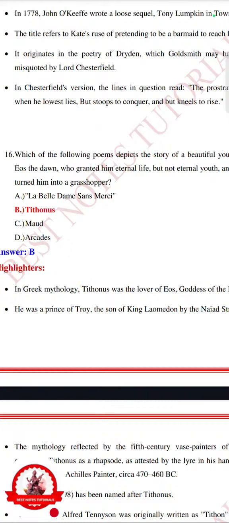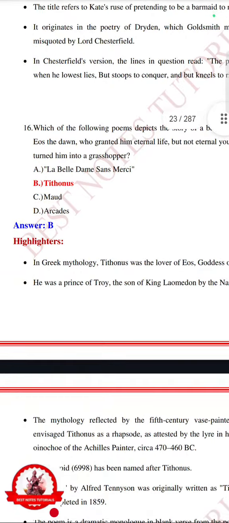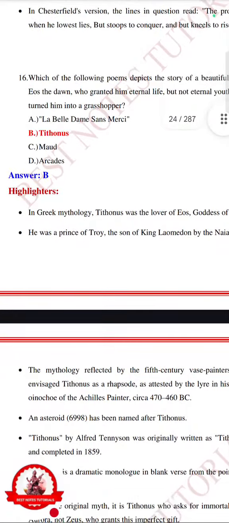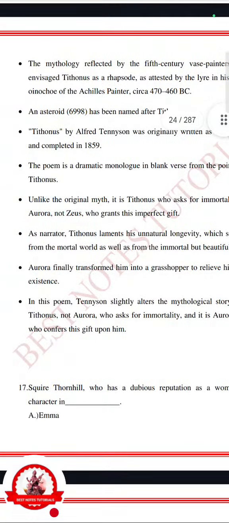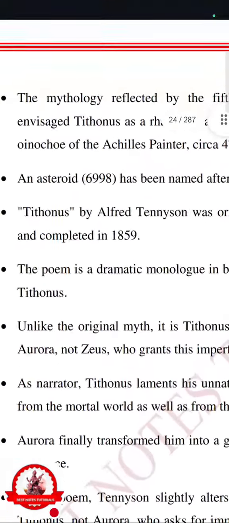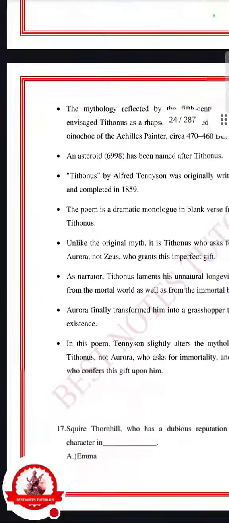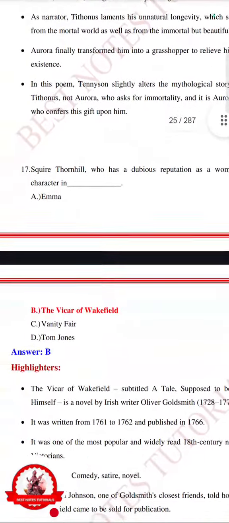If there is a big quotation or big detail, you should not learn all the details. If you have less time, just learn changed into grasshopper and the work name. So it was Tithonus. And this work was by Alfred Tennyson. All right, we are not going for detail.